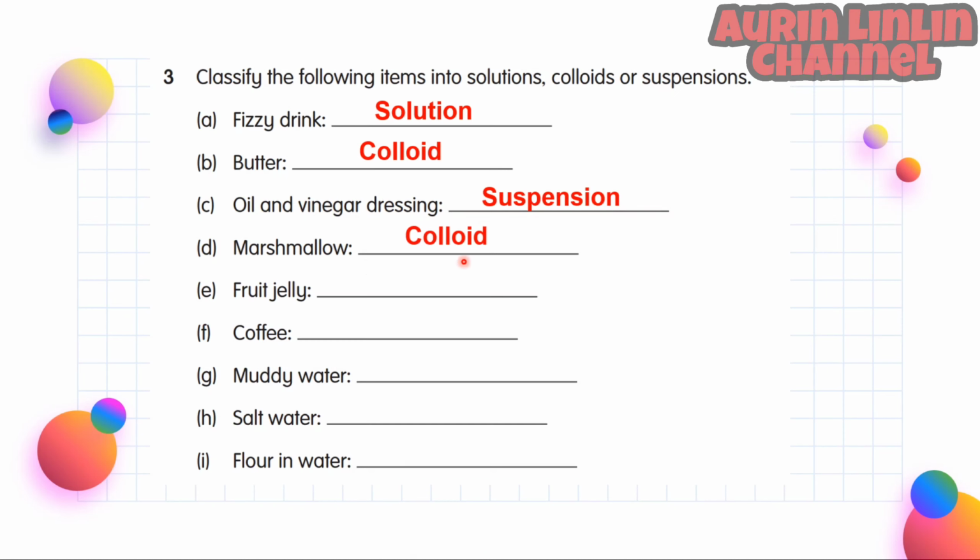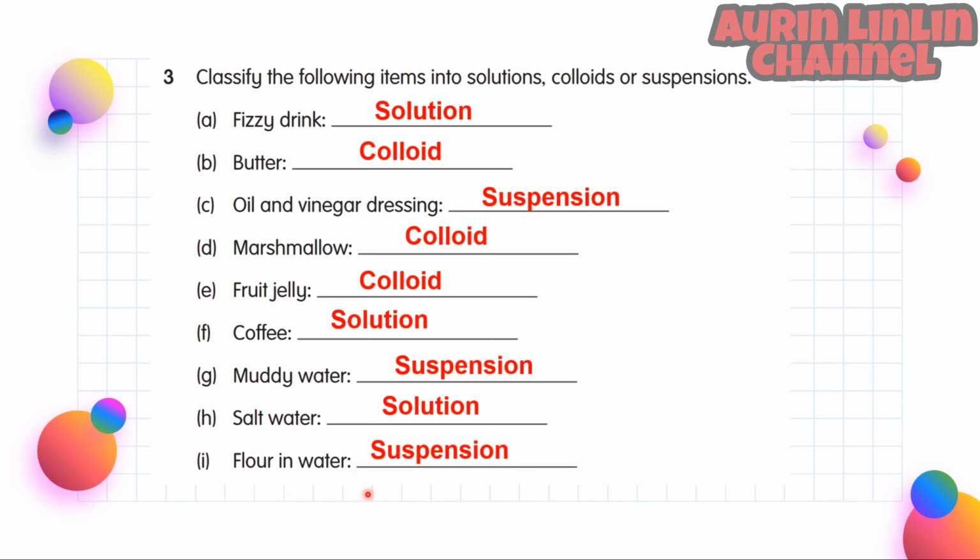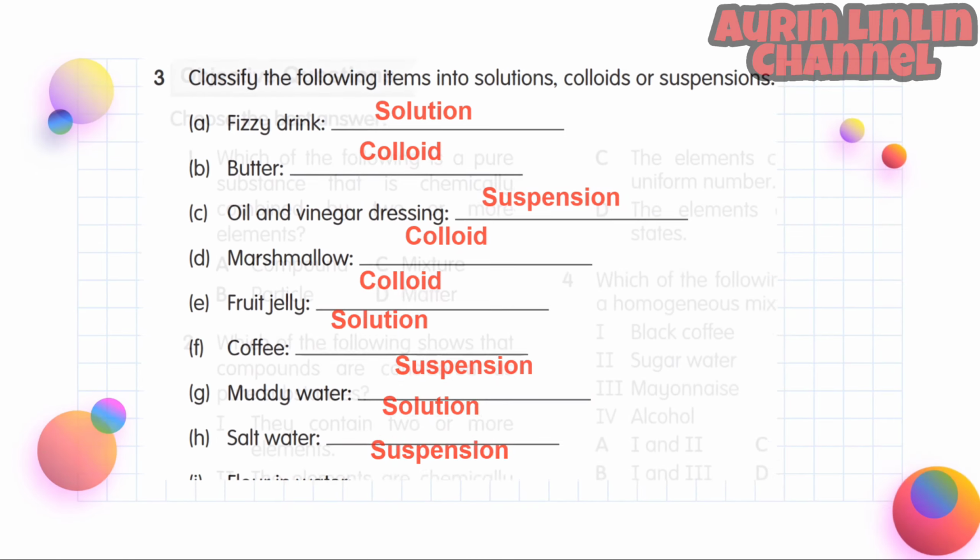D. Marshmallow. It is a colloid. E. Fruit jelly. It is a colloid. F. Coffee. It is a solution. G. Muddy water. It is a suspension. H. Salt water. It is a solution. I. Flour in water. It is a suspension.